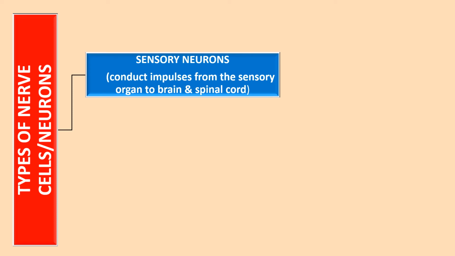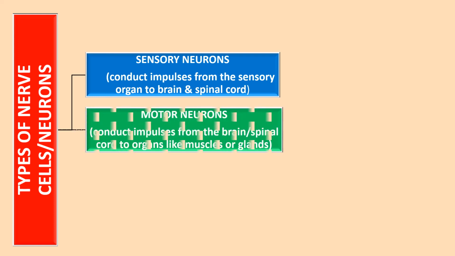These conduct impulses from any sense organ like the eye, the ear, the nose, the tongue, or the skin, from that organ to the brain and the spinal cord. So sensory neurons conduct impulses from sense organs to the brain and spinal cord.